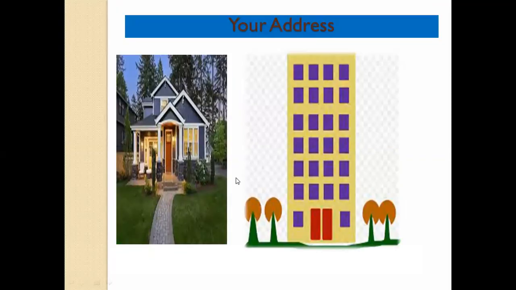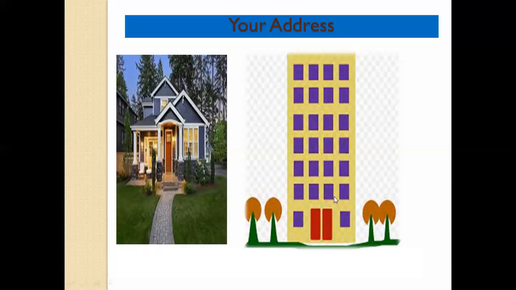So when we talk about addresses, there are different kinds of houses in which we live. There are some houses like this, and there are some apartment buildings like this, which have more than one floor, okay? So there are two types of houses in which we live. First of all, there is a picture of a house that is separate, and this is called a house. One person, one family can live in this house.